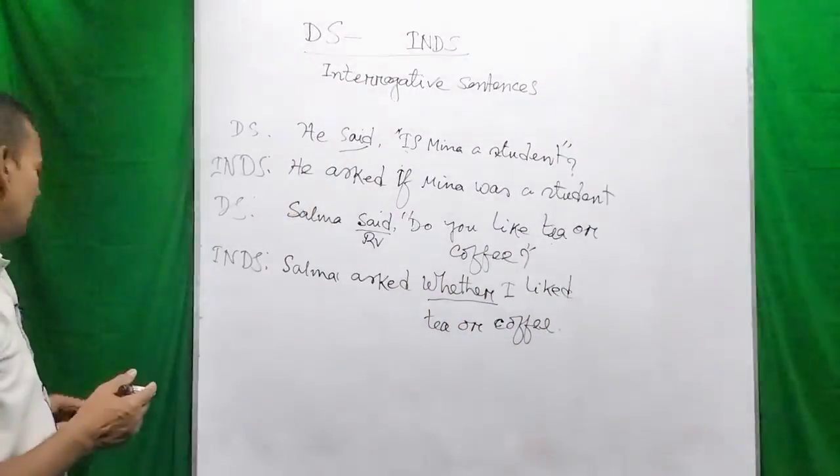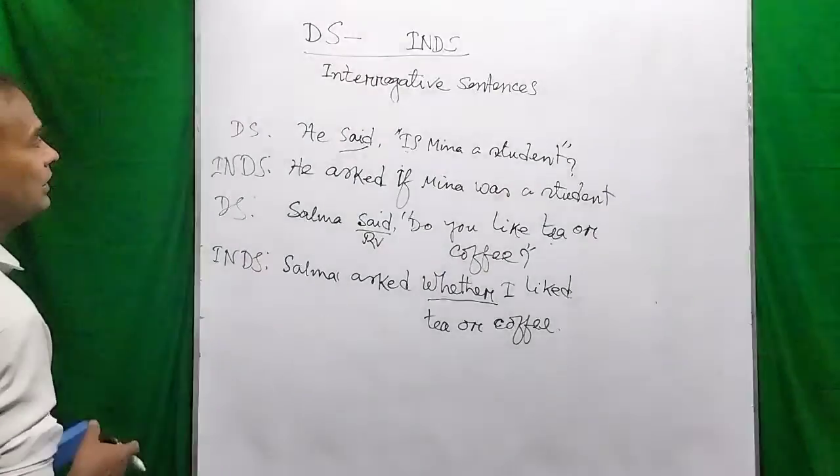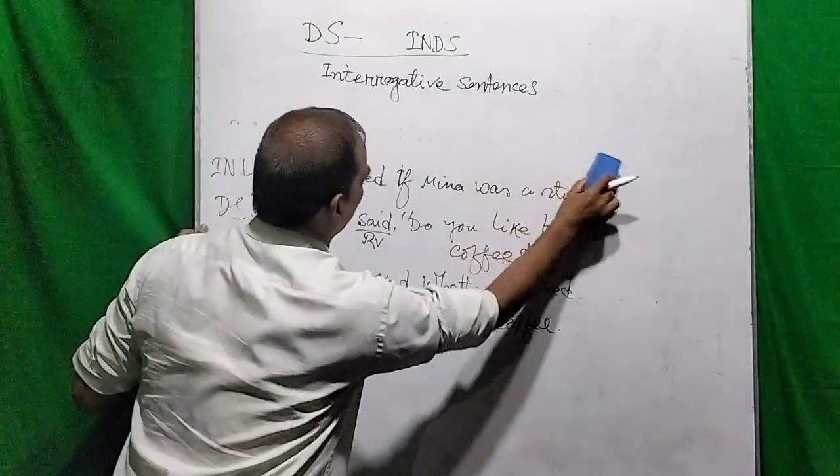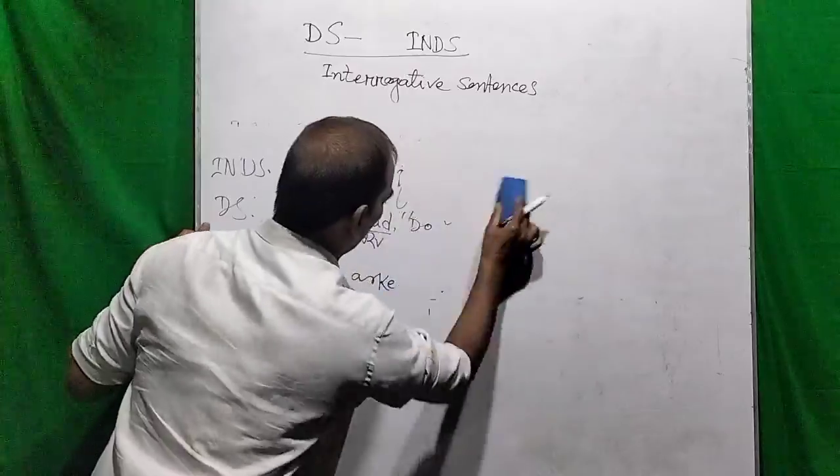Dear viewers, I think you have a general idea. And last of all, I will give another example. I think you will understand.